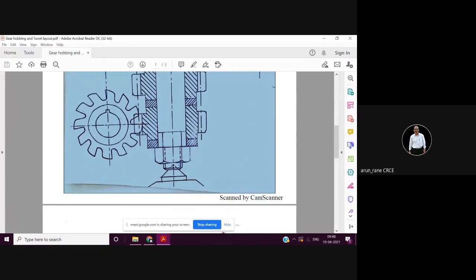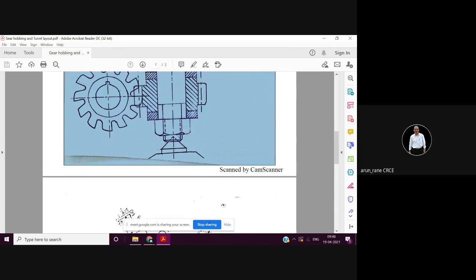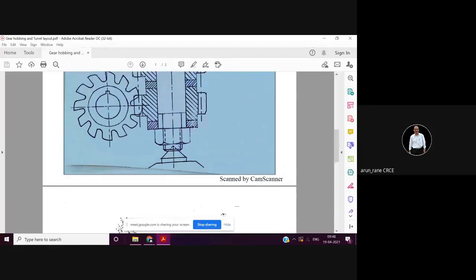Then the mandrel is mounted in between the center and this bolt and nut. There is a threading, so it's a kind of bolt, and there's a nut here, and a washer which is used for clamping.